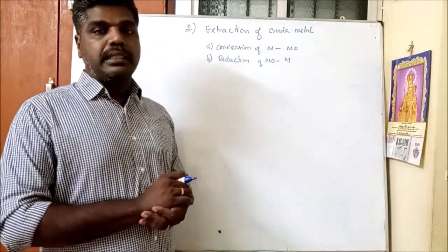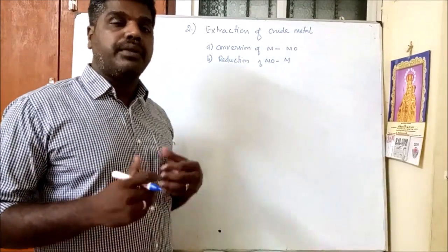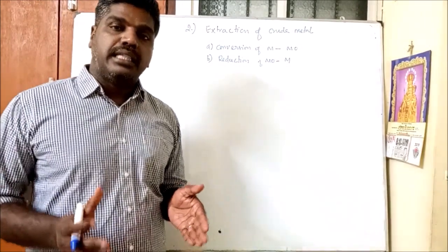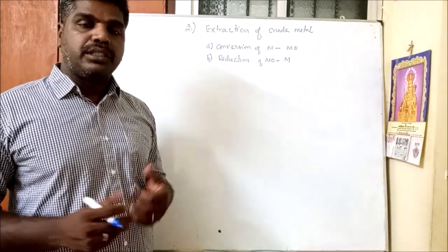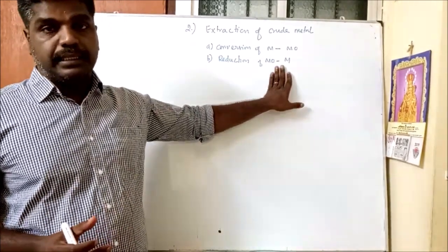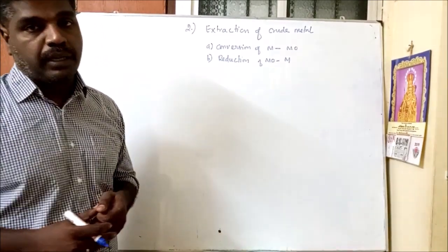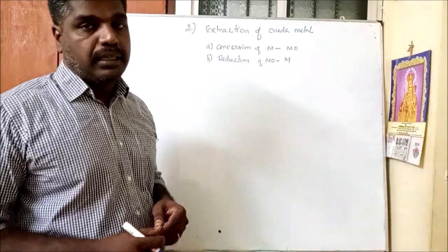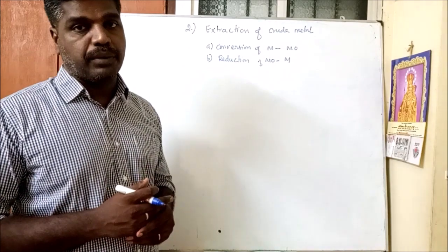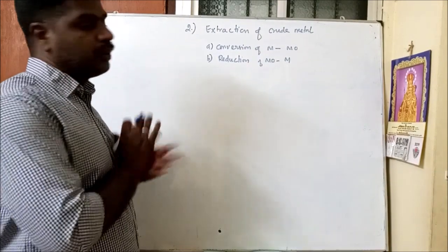Why can we use a reducing agent? Normally if you reduce the metal oxide to metal directly, you have to spend a large amount of energy. The energy consumption is very high, so it is very expensive. In order to reduce that expense, we must use a reducing agent. There are many reducing agents. Which one is the best reducing agent? For that purpose we must use the thermodynamic principles that we studied in ETA, maybe in the next chapter, next topic. First we have to extract the crude metals.